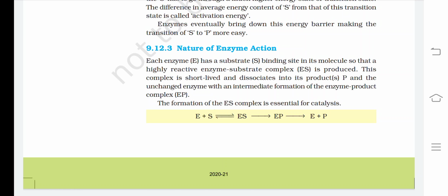You can look at the enzyme. E is reacting with S, which is the substrate, and forming the ES complex. Then the ES complex forms into the EP, and then the enzyme E and product get separated.